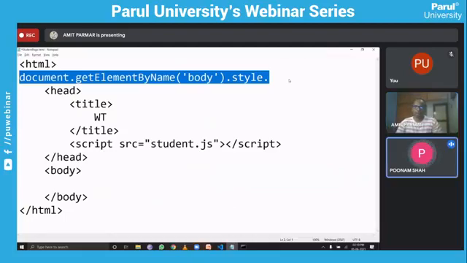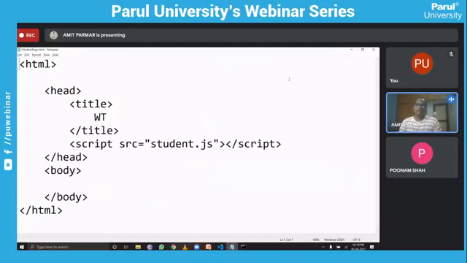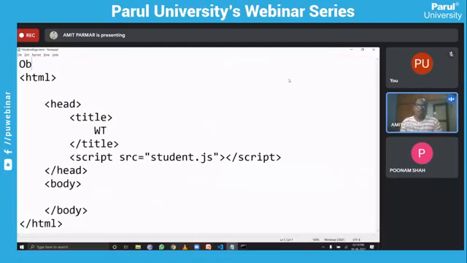So this is the easiest way to change the style of your HTML document using JavaScript. Okay, sir. The last question: is JavaScript an object-oriented language? Yes, a very interesting question, because JavaScript is not purely object oriented. You say JavaScript is an object-based language. It is not actually object oriented like Java, C++, and C#. It is object based.